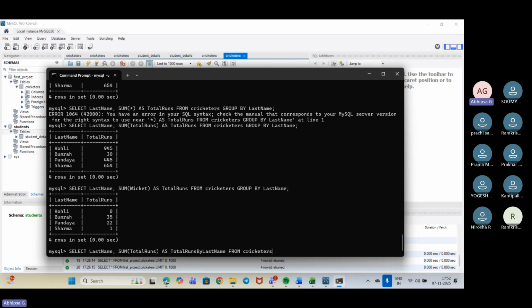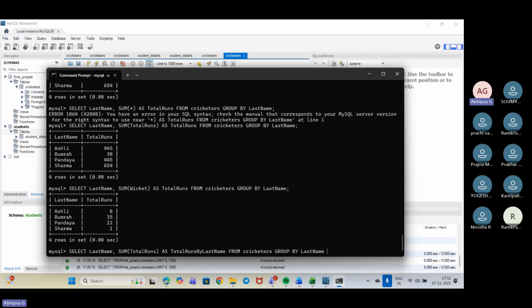Cricketers. So I got the table name as cricketers. Now group by what? Last name, of course, because based on last name I want. So this much we have already done before, right? Now what is the extra part? I'll be adding a condition over here. The condition is where my sum total would be greater than 500.